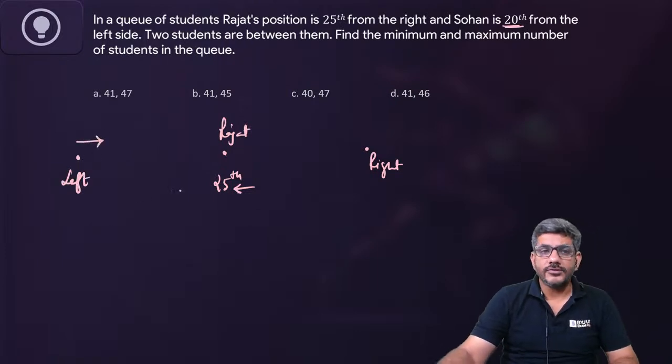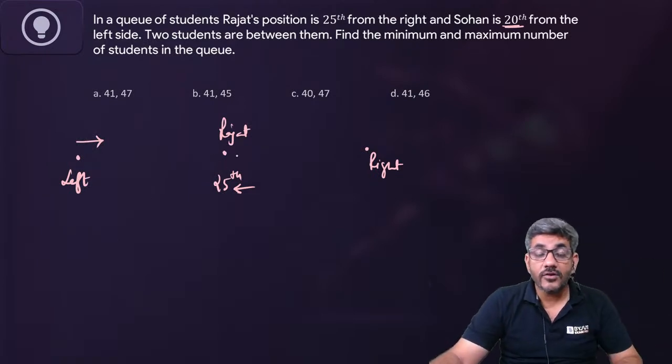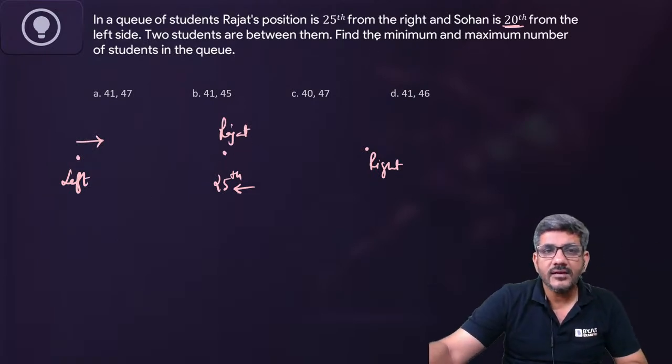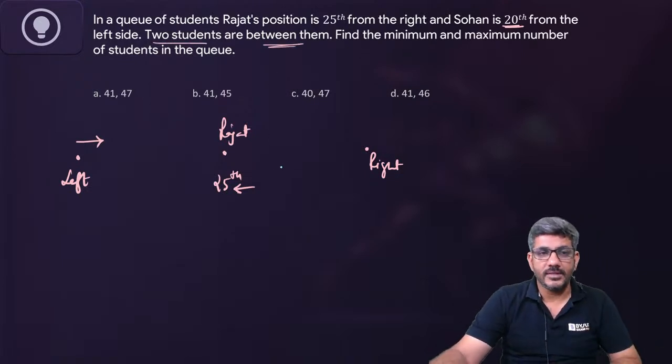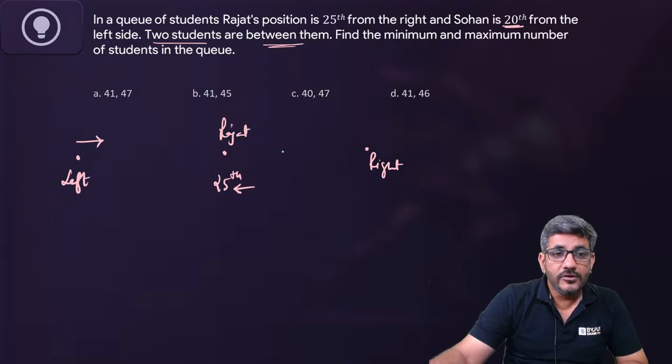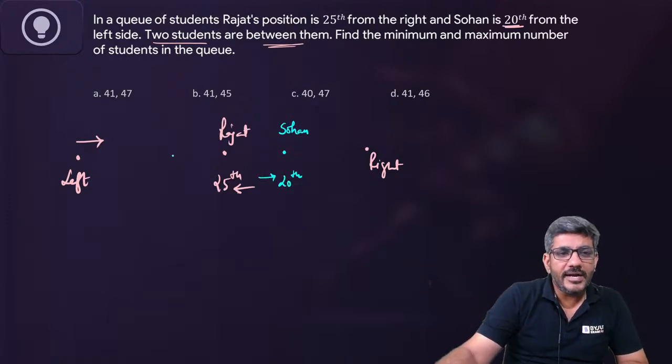Now where is Sohan? Sohan might be ahead of Rajat, to the left of Rajat. Both possibilities are there. But he says there are two students between them. So there are two possibilities. Sohan might be here and he is 20th from the left end, or Sohan might be here.